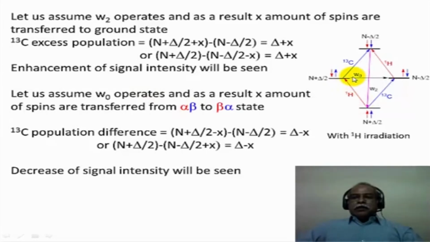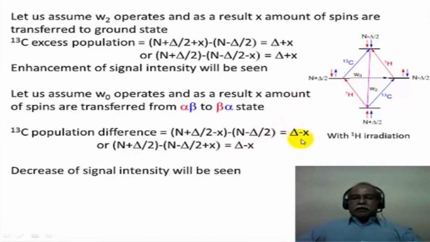Now let us assume that W0, which is also a double quantum relaxation, is operating. As a result of that, let us assume that x amount of the spins are transferred from the alpha beta state to the beta alpha state. Now the population difference, if you calculate, you remove minus x from here and add plus x in this state, because x number of spins are being transferred from this state to this state. Now the population difference, n plus delta by 2 minus x, which would be this particular spin state, minus n minus delta by 2, is equal to delta minus x.